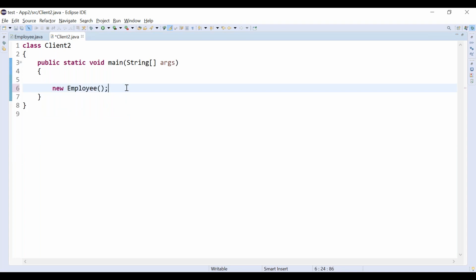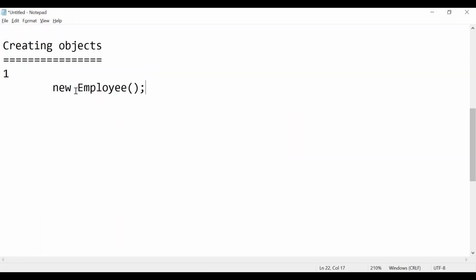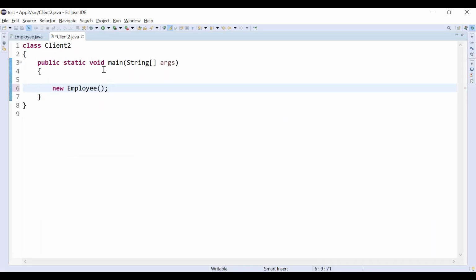By using the new keyword, whenever you type something like this, it means you have successfully created one object of the employee class. What is the second step? The second step is creating one reference variable, because objects are stored in the heap memory. In a later slide we will see how objects are stored. For referring to that object, the second step is creating an instance variable, correct?